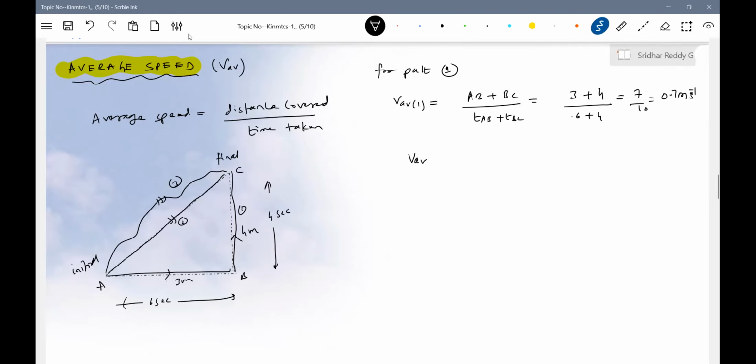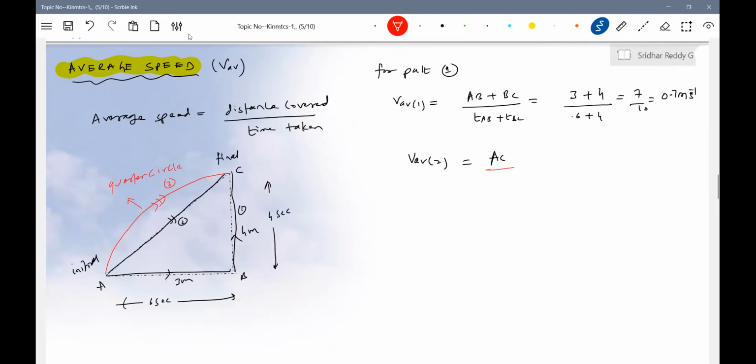Similarly, what about average speed for the second path? Let me make it some other curve. Now, what is the average speed for the second path? Distance covered, what is the distance covered? AC. Whatever the time taken, we have to define.